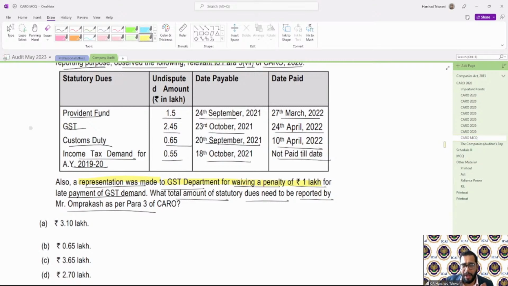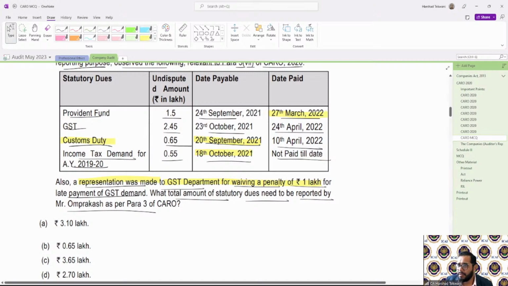So as of today, what is outstanding? As on the last day of the financial year, the customs duty is outstanding because it had a due date more than 6 months earlier. The other item was outstanding for more than 6 days, but it has already been paid. This one is 18 October, but is that more than 6 months as on the financial year end? Answer is no. Accordingly, I need to check which amount is more than 6 months.